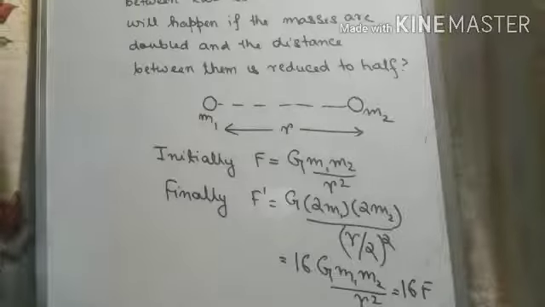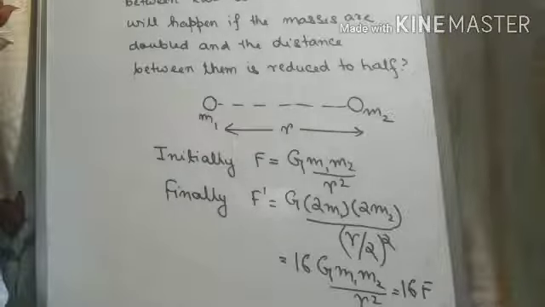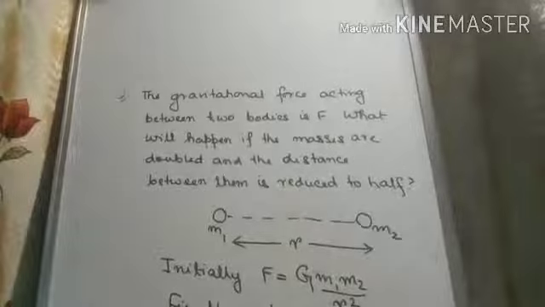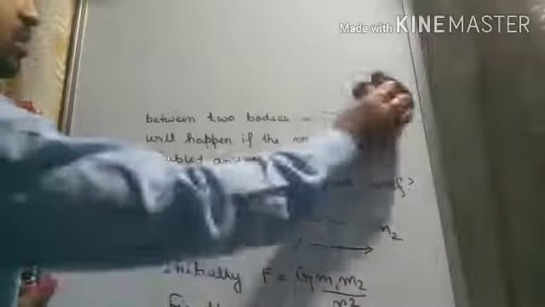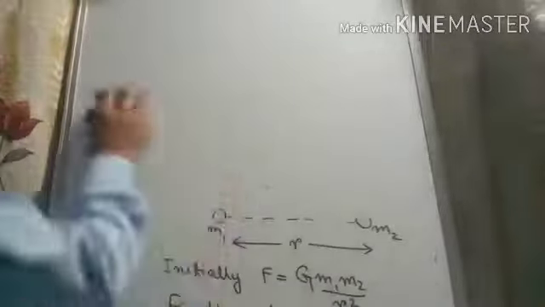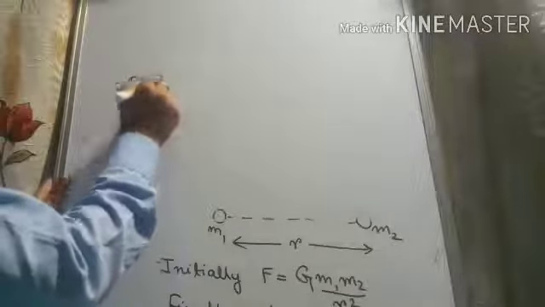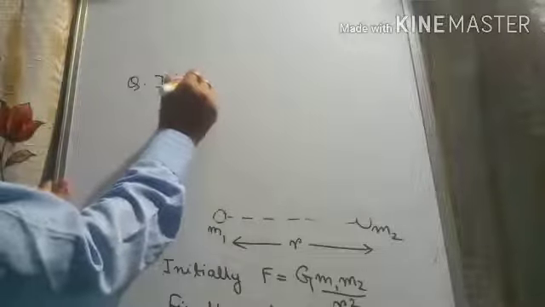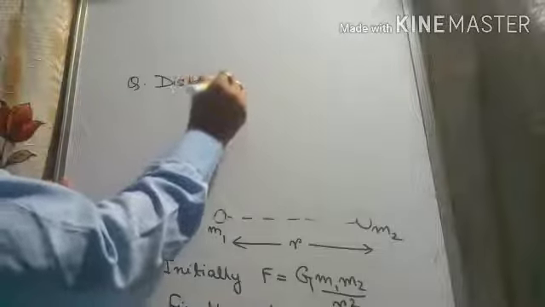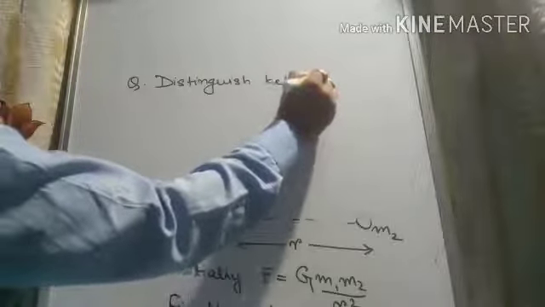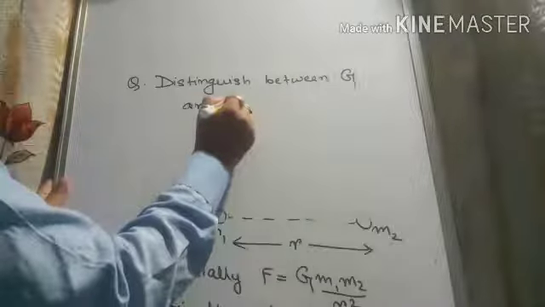The next question is a theoretical question. It is sometimes asked in the exam. So let us see the second question. The second question is distinguish between capital G and small g.